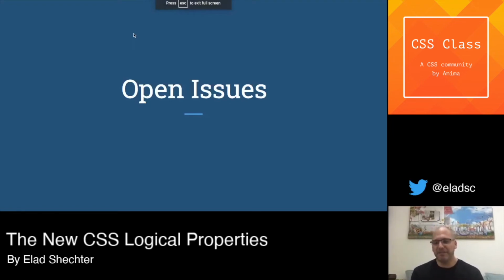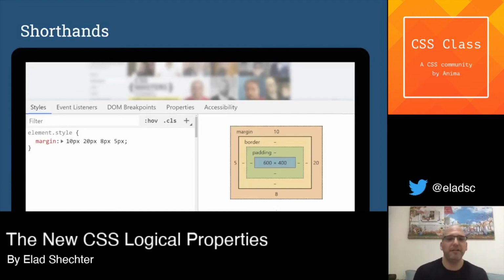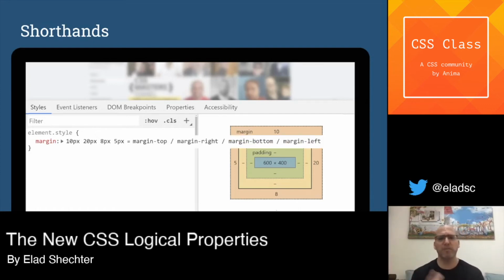But with everything new in CSS, and this is really a lot of changes in CSS, there are some open issues that we need to talk about. The first issue: when we are writing all the shorthands of the properties in CSS, the browsers, when they see margin with 4 values, understand that those 4 values are margin top, margin right, margin bottom, and margin left.